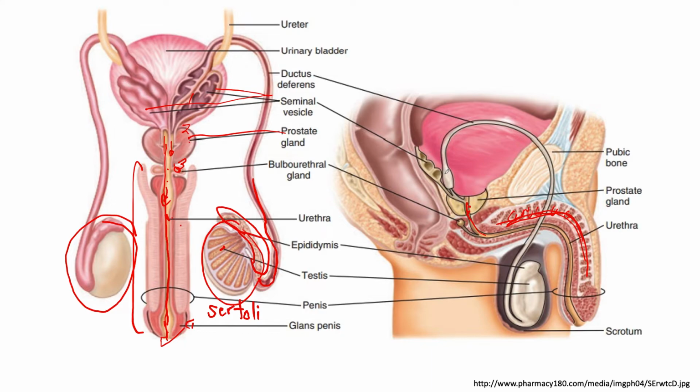Where is our urinary bladder? In this urinary bladder, a constriction occurs so that this part closes and only the ejaculatory duct is open, so that only the semen can come out. That is what happens in your male reproductive system.